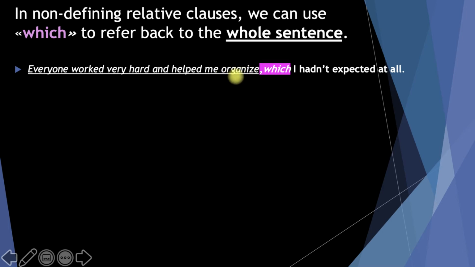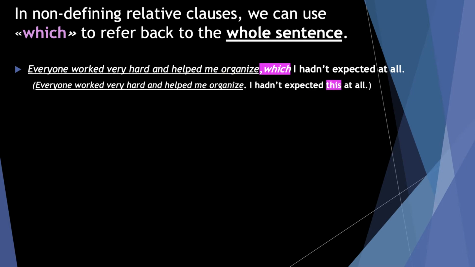Normally, it is not possible to write a relative pronoun after a verb, but here is the magic. We can combine these two sentences by just adding a comma and which in between, and we can refer back to the sentence here. And this means everyone worked very hard and helped me organize. I hadn't expected this at all. This refers to the first sentence here.